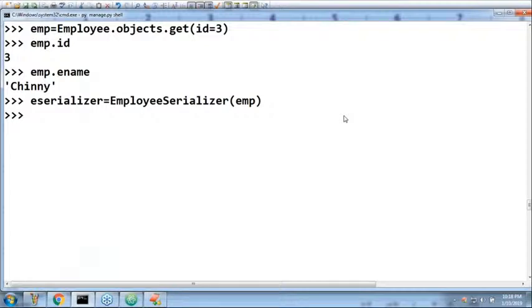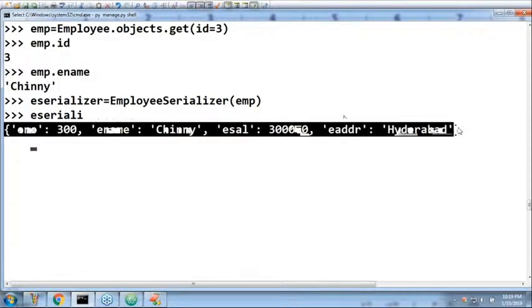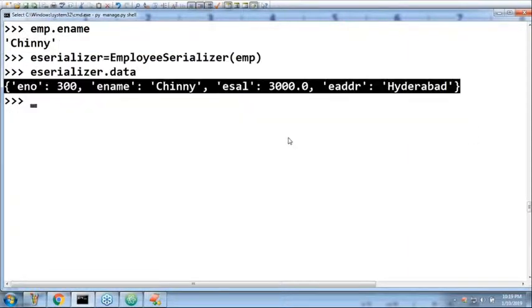That's all. Now if you want the Python dictionary, you have to ask for serializer.data. Now the third employee record is converted into Python dictionary form. Serialization is completed.